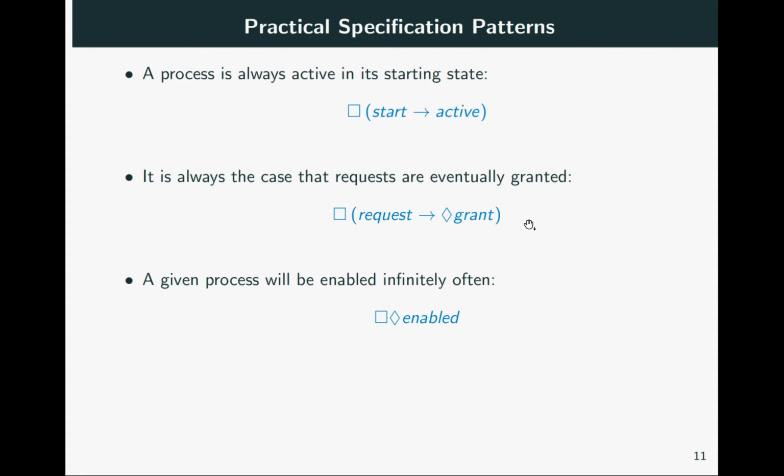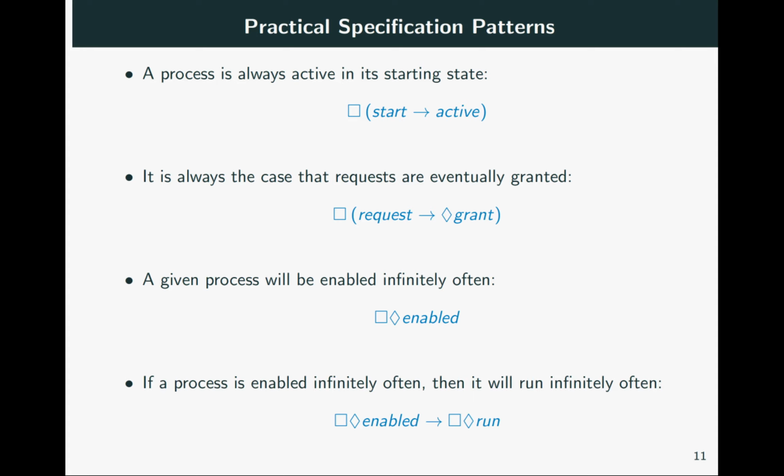Okay. The next pattern says that a process is enabled infinitely often. There may be times when it is not enabled, but at any point, if we wait for some time, it will become enabled. This could be about some form of service that becomes available if we are willing to wait long enough. Always eventually enabled.